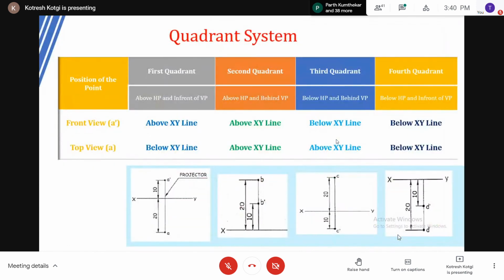See, this whole summary is there in that slide. What is that? Position of the point. If it is in the first quadrant, above HP, in front of VP. How will you define the point in the first quadrant? How do you define the position of the point in the first quadrant?